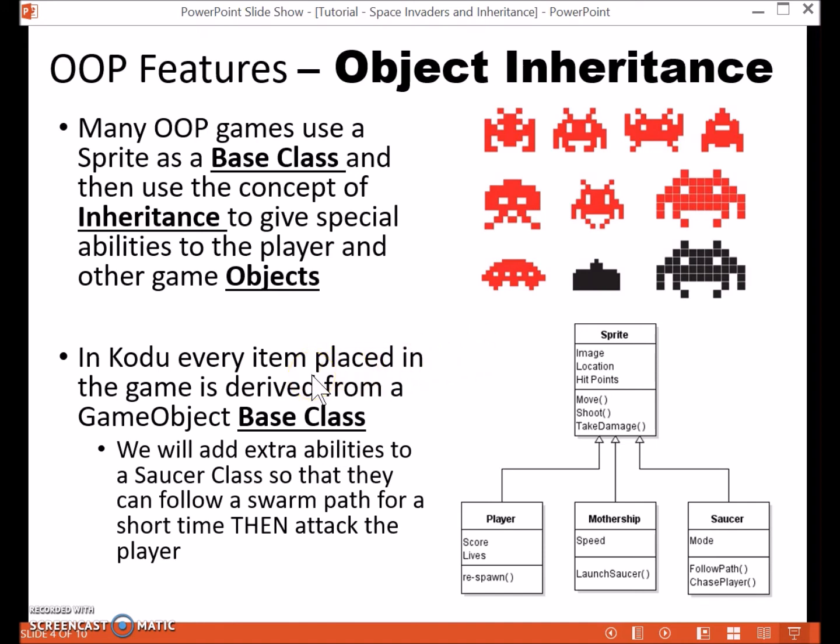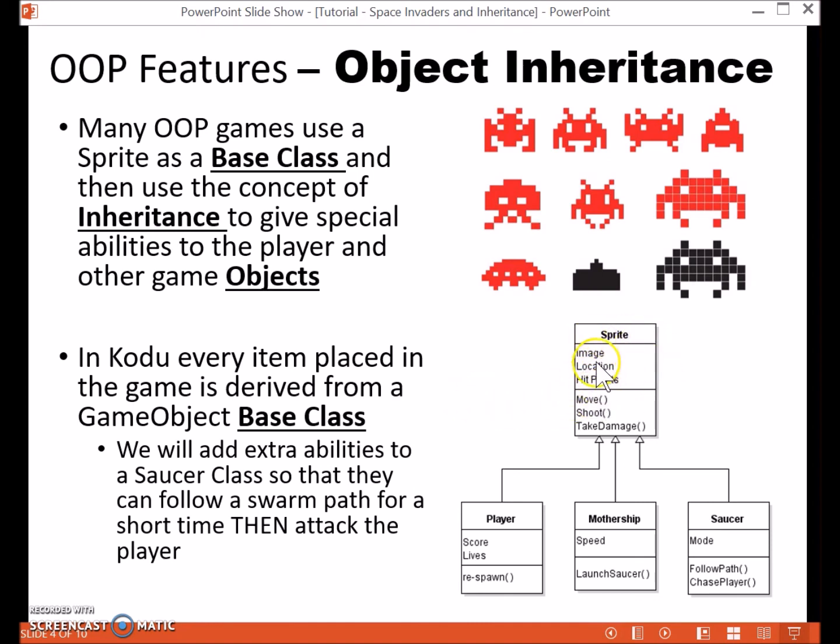In Kodu, every object is derived from the base class, and then specialized to have its own particular abilities. In our Space Invader game, we will take a flying saucer and we will add additional abilities to it to make a derived class, which we then use to improve the game performance.